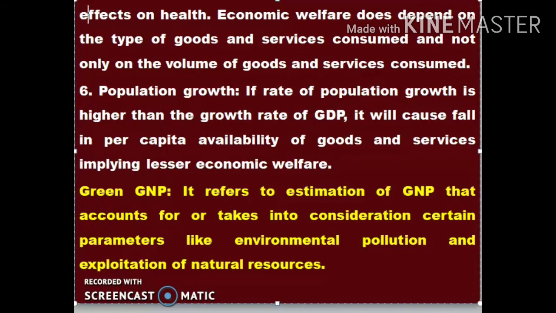Next, just to see a definition, sometimes it may be asked: what is green GNP? It refers to estimation of GNP that accounts for, or takes into consideration, certain parameters like environmental pollution and exploitation of natural resources. So that is green GNP. It mainly depends upon the calculation of the environment, how much the environment is polluted or exploited.